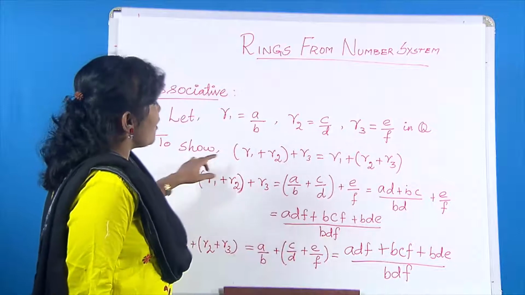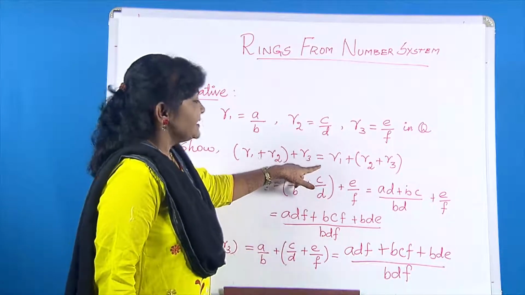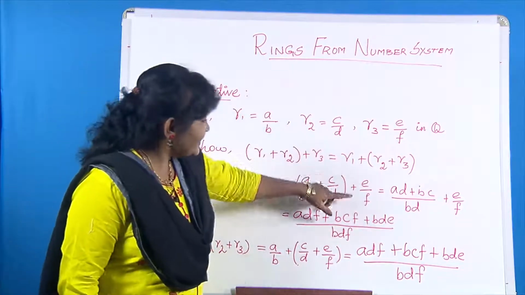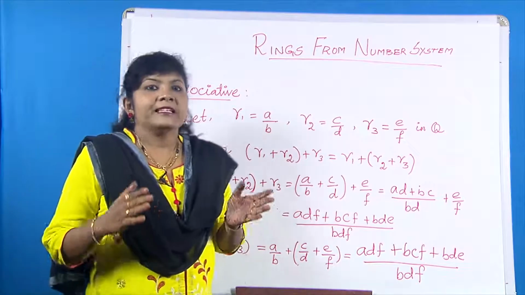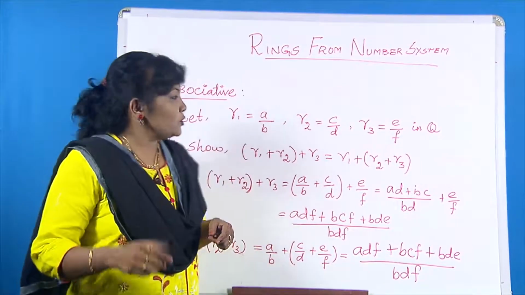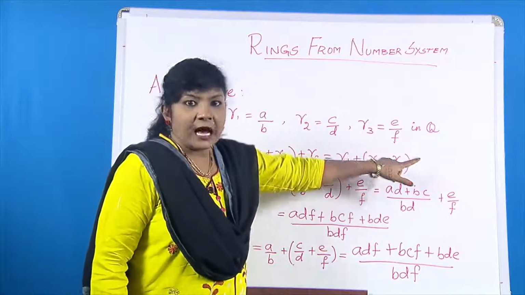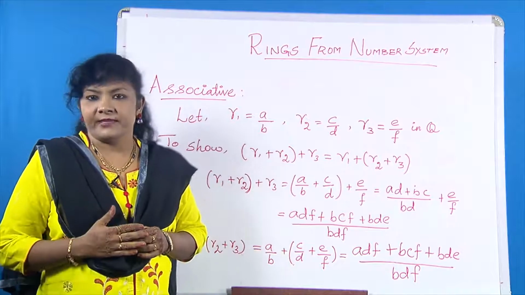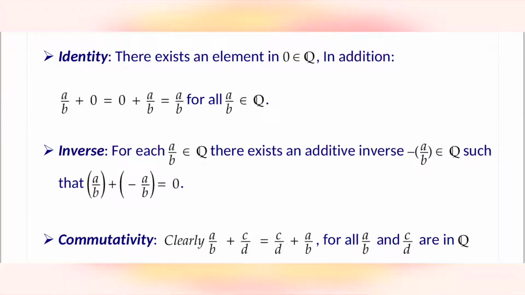So we have proved (R1 plus R2) plus R3 is equal to R1 plus (R2 plus R3), and so addition is associative. Next is identity. There exists an element 0 in Q such that a/b plus 0 is equal to 0 plus a/b is equal to a/b for all a/b in Q. Hence, 0 is the identity element.